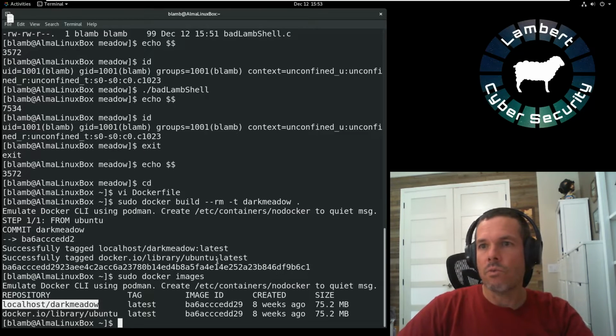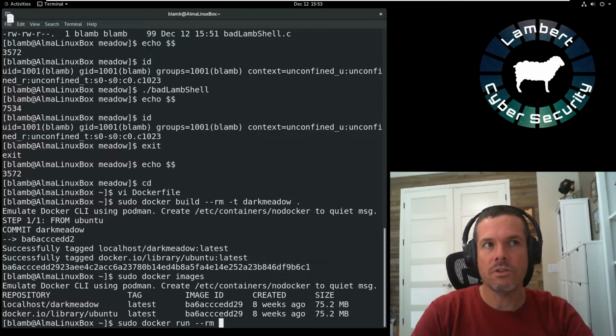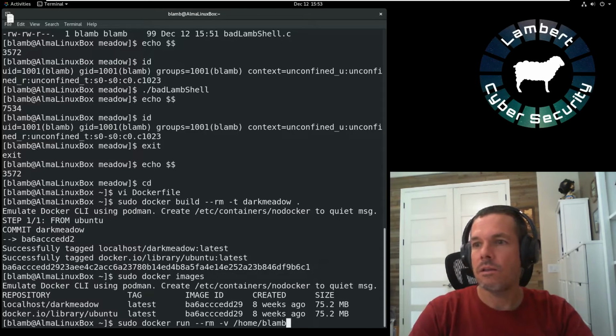So let's go ahead and run a container. sudo docker run --rm. That tells it to clean things up when the container finishes running. -v tells it to mount a volume. I want to mount that directory where that executable is located inside the container, while the container is running, to /host.